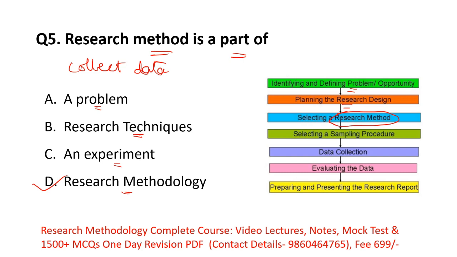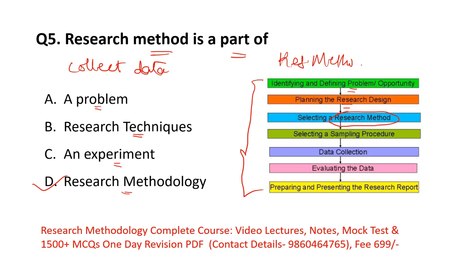So research method is a part of research methodology. All these steps are part of research methodology only. Research problem, research techniques and experiments are also part of research methodology.